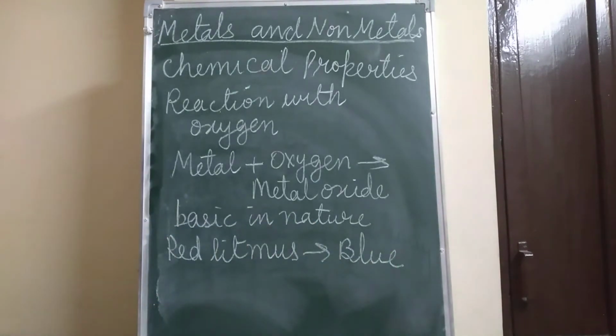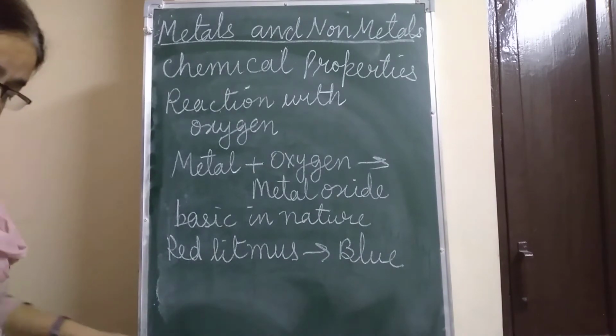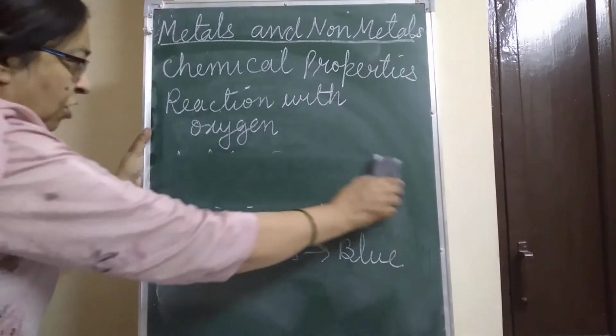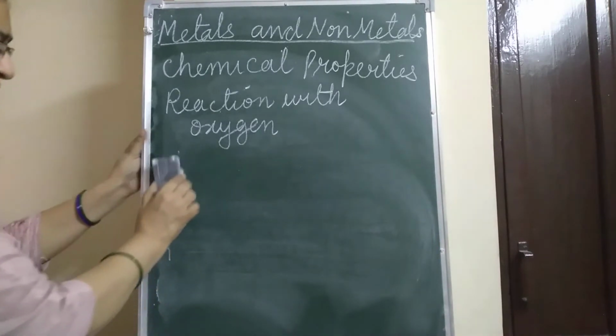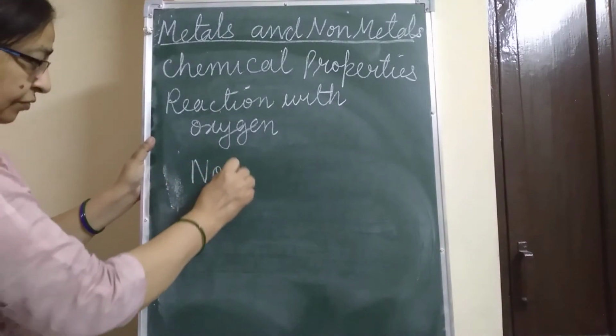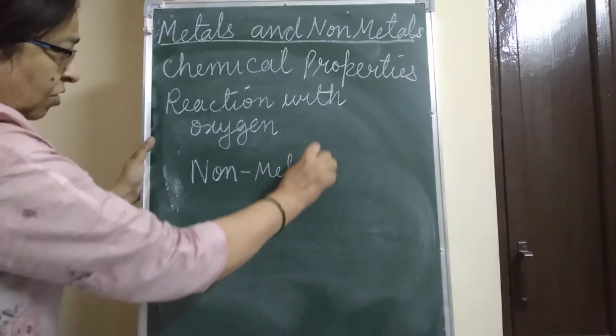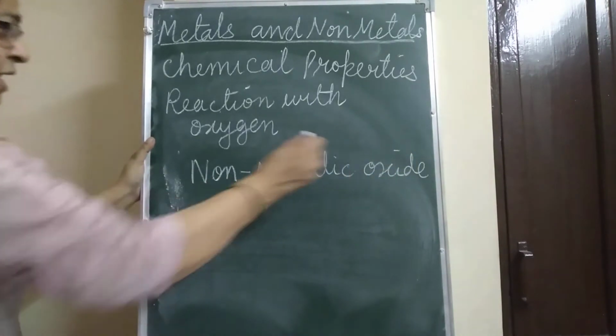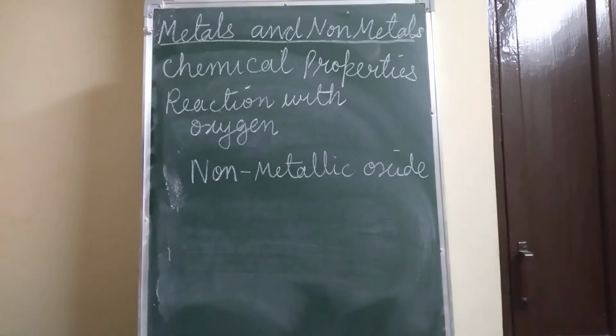Now for the non-metals, when they react with oxygen, what do they form? They form non-metallic oxides. They turn blue litmus solution red.